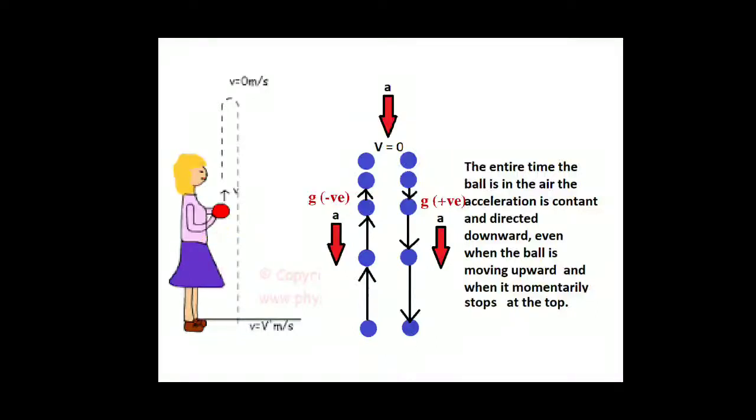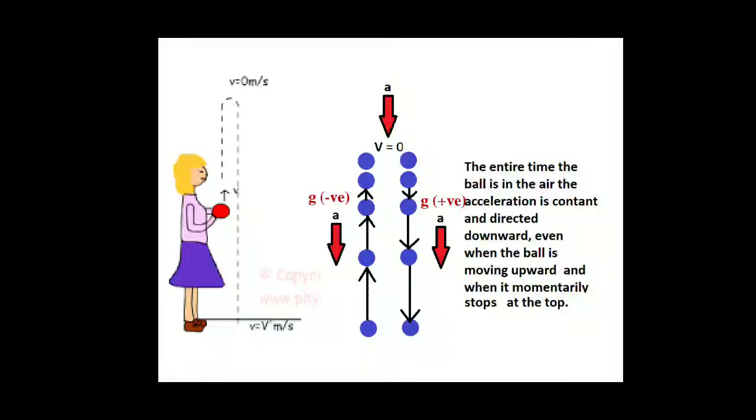So let us see this picture. This girl is holding an object in her hand, and when she throws this object in the upward direction, the object moves upward, but the force of gravity acts in the downward direction.